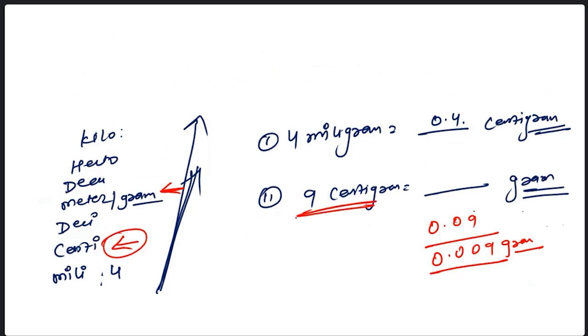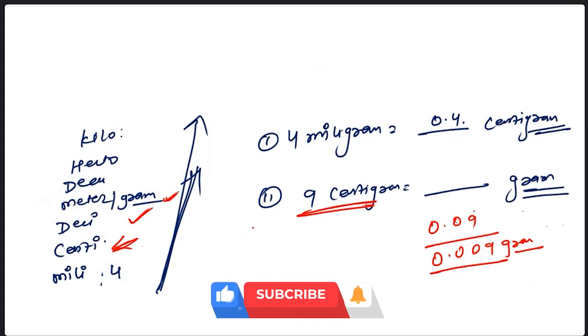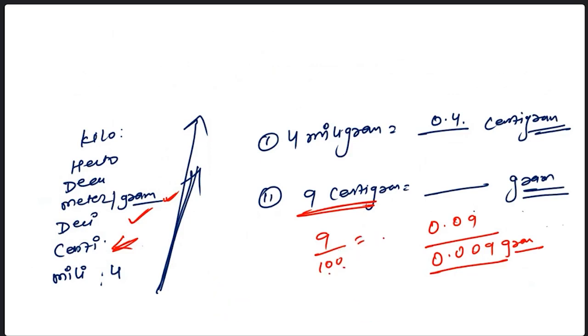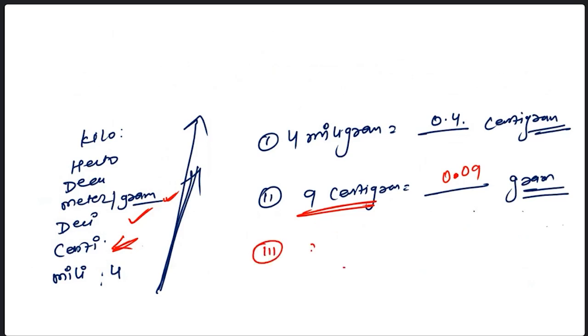Look at this, 9 centi. So we are at this place, and now we have to go to the gram. So we are going bottom to top. There is a difference of 1 and 2, a 2 difference. So 9 divided by 100, because 2 difference means 20. If you have to divide by 100, I told you already, if there is a 20, you have to put the decimal after 20. There is only 1 digit, 9, so I'm going to write down 09 and then put the decimal. So the answer is 0.09. Next question.